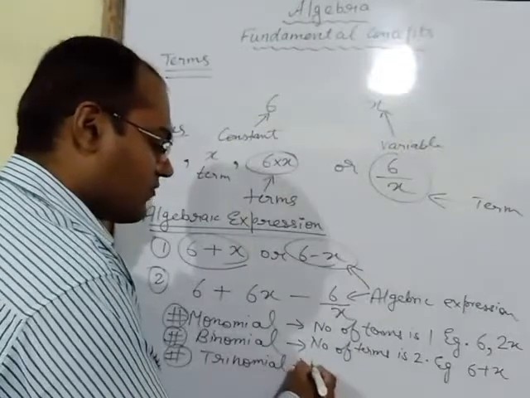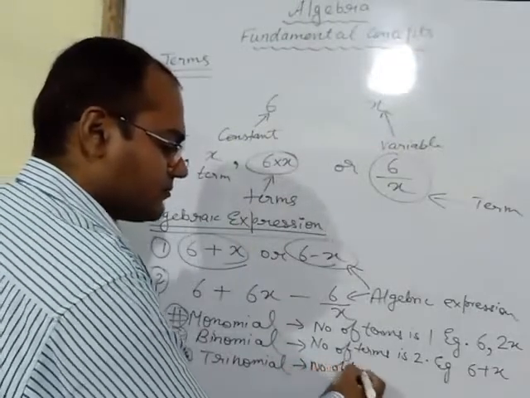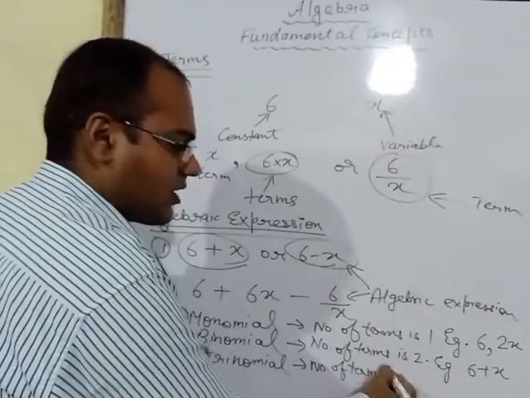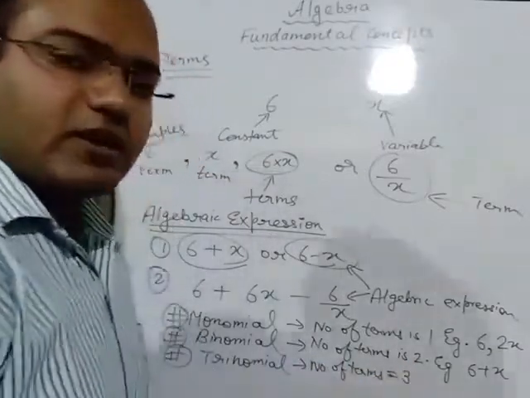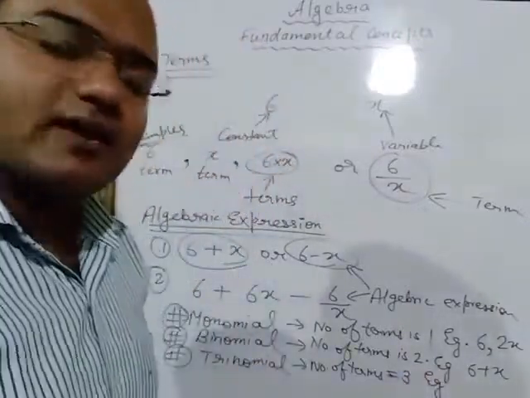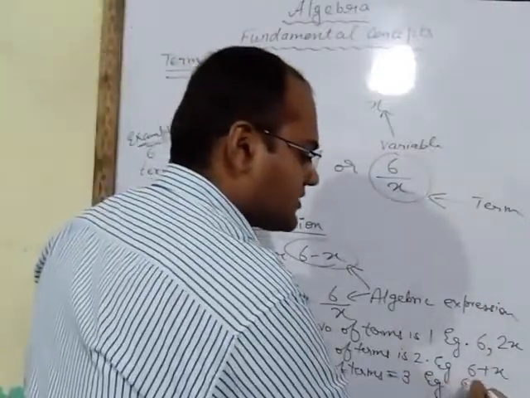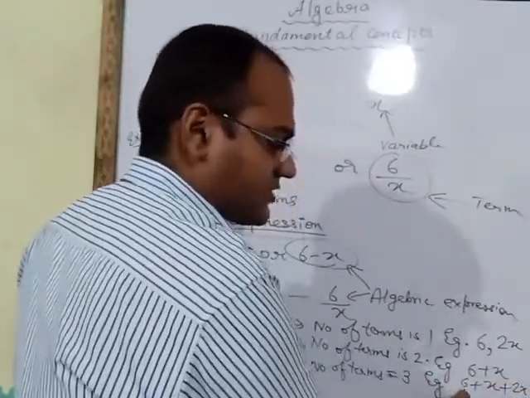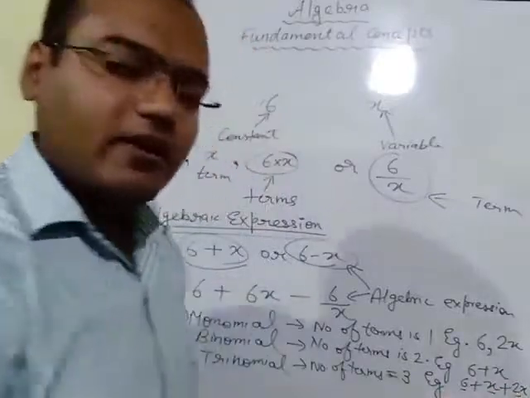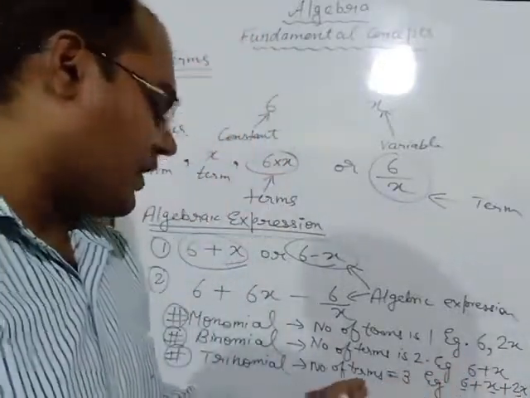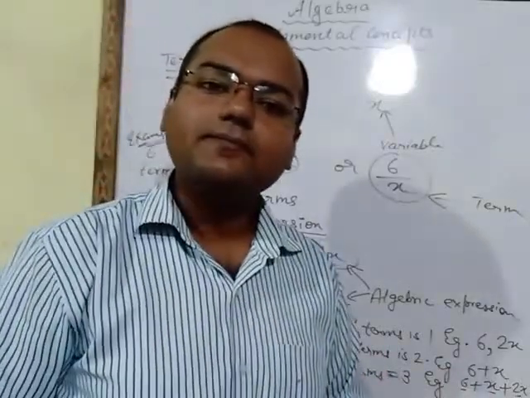Trinomial means the number of terms is 3. If the number of terms is equal to 3, then we can say that the algebraic expression is a trinomial. Example: 6 plus x plus 2x square. This is the first term, this is the second term, and this is the third term. So here the number of terms is 3, and such algebraic expressions are known as trinomial.